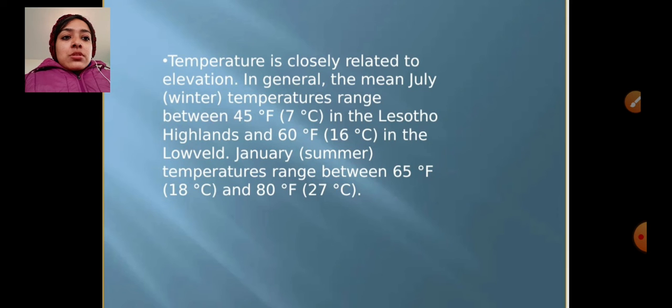Next, temperature is closely related to elevation. As we go higher, the temperature will change, and as we come to the plains, the temperature will change. In general, the mean July winter temperature is about 45 degrees Fahrenheit, that is 7 degrees Celsius in the Lesotho highlands, and 16 degrees Celsius in the low velds, meaning the plain area. January summer temperatures range between 18 degrees Celsius and 27 degrees Celsius, meaning the summer season is in January.